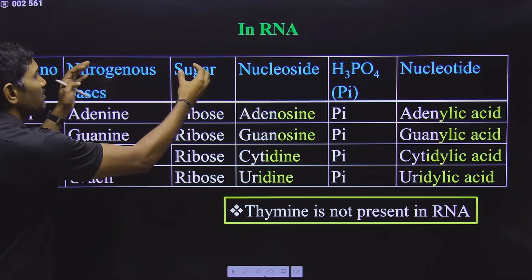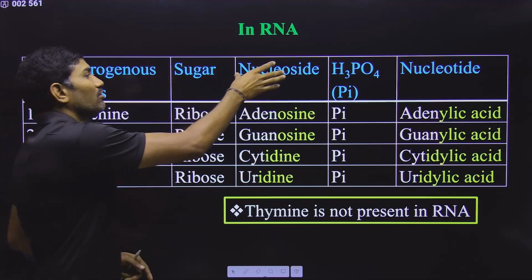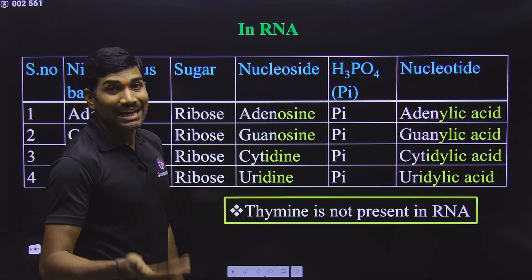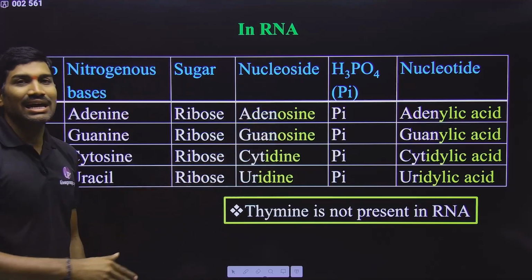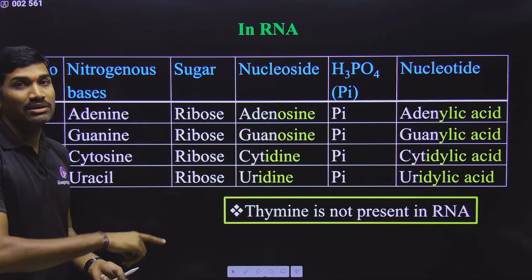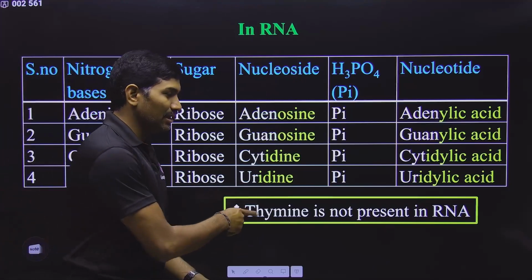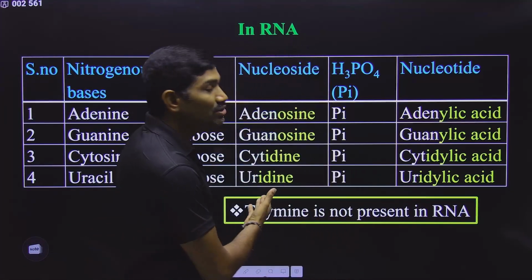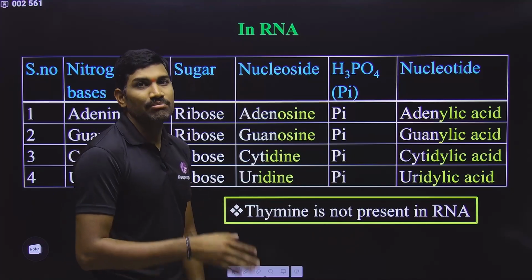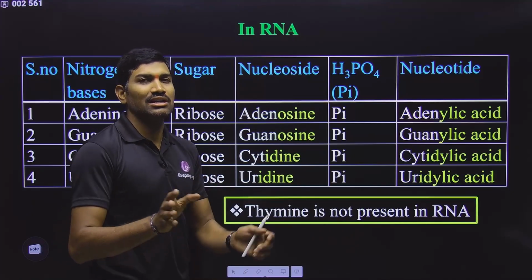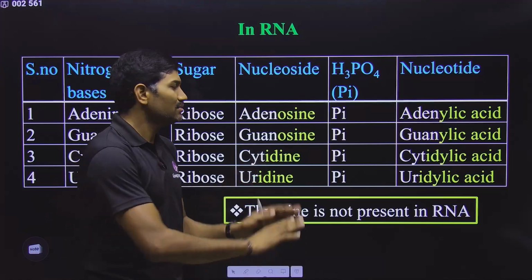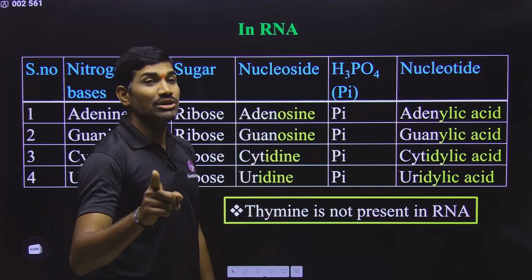But when a nitrogenous base and sugar are combined, they make a molecule, and that molecule is called a nucleoside. So different nucleosides are having different names. So we need to remember that. In NCERT they gave all these names very clearly in the biomolecules chapter. So that's why you need to remember all these names.